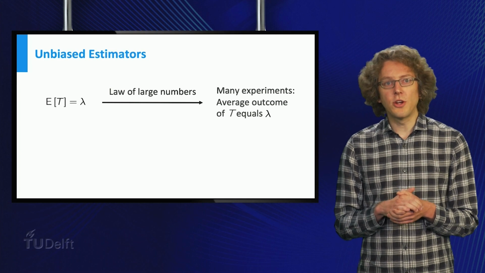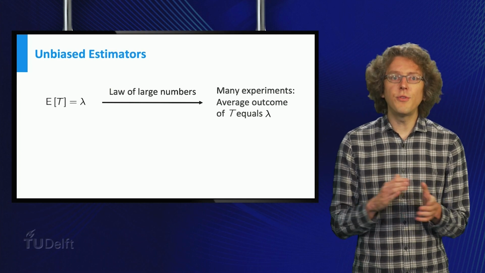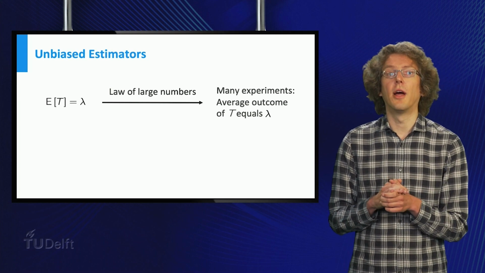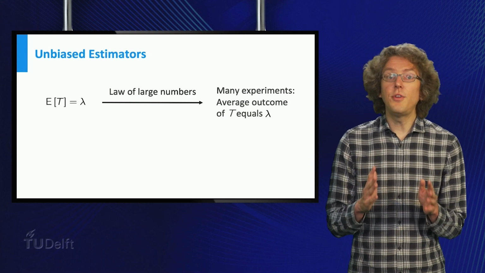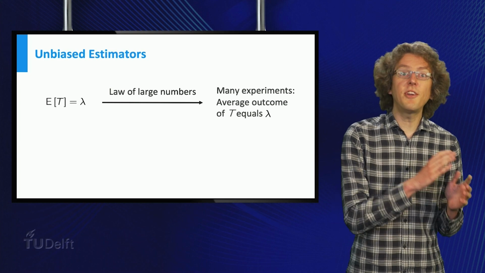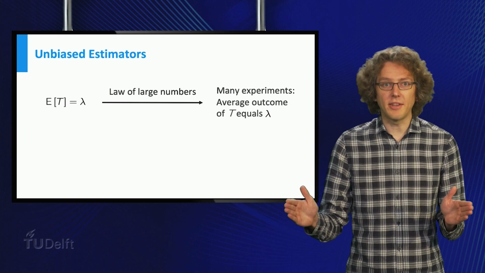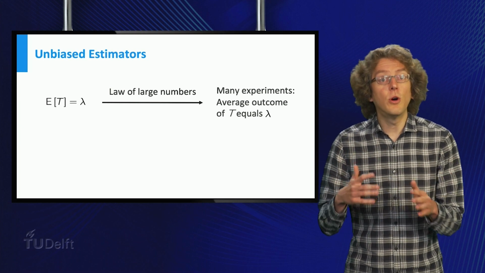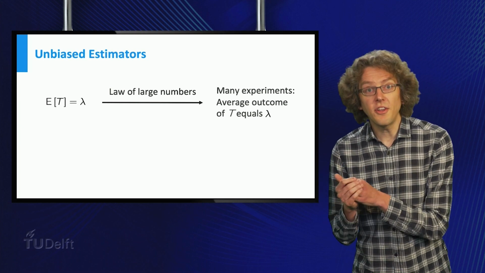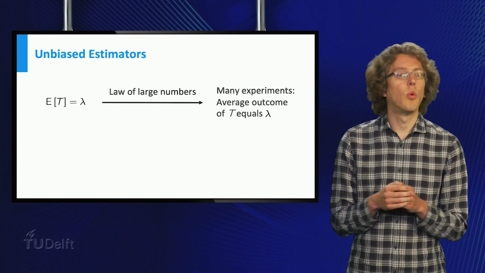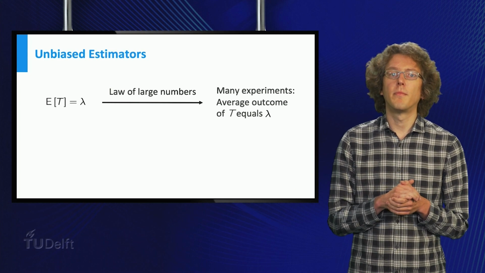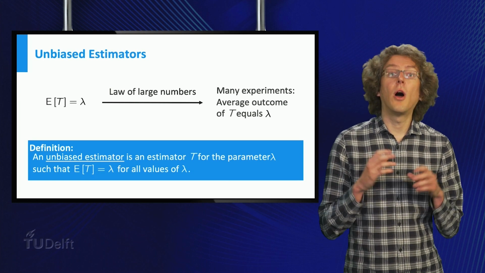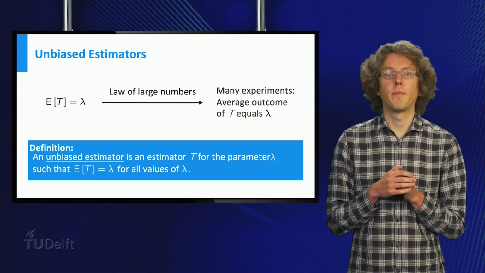One reasonable thing we could demand is that whatever the true value of lambda is, the expectation of the estimator equals lambda. This means that if you were to repeat the experiment of measuring the 12 decay times many times and calculate the estimator over and over again, your average estimate should approach lambda, whatever our lambda may be. An estimator satisfying this condition is called an unbiased estimator.